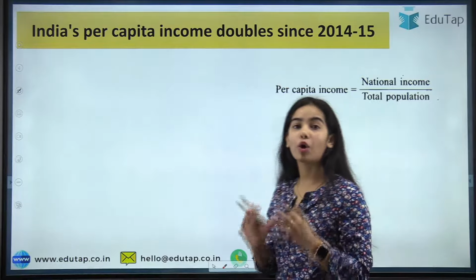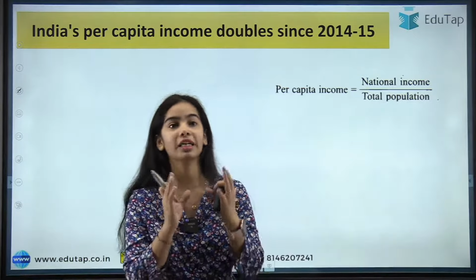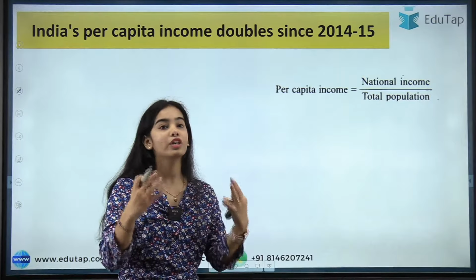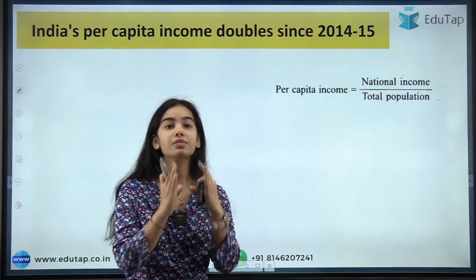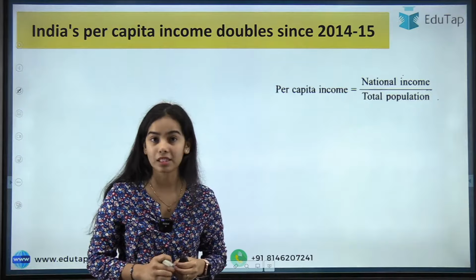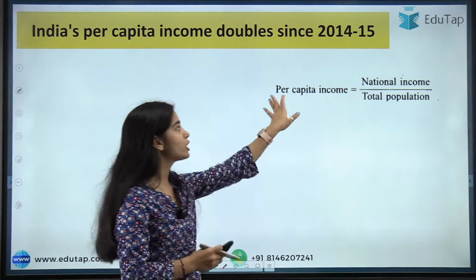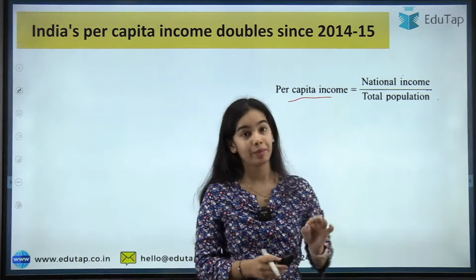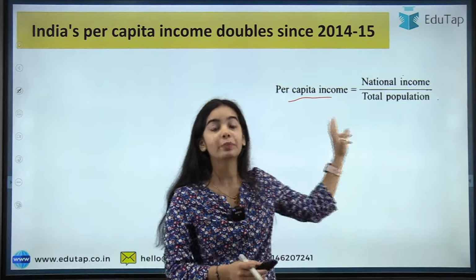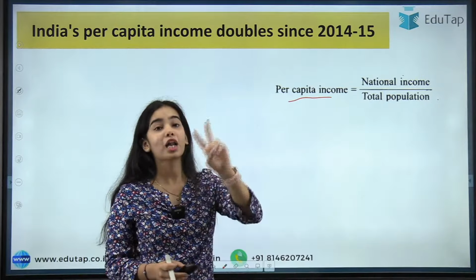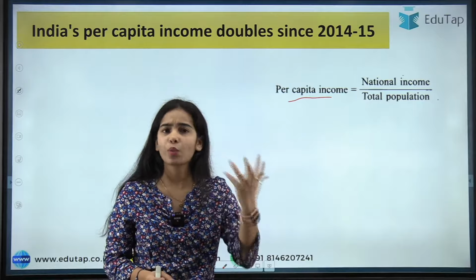Now coming to our topic of today, that is India's per capita income doubles since 2014-15. So in what terms has India's per capita income doubled? But before that, do you actually know what per capita income is? I hope you all know what per capita income is, and it is calculated in two terms. So what are those two terms?